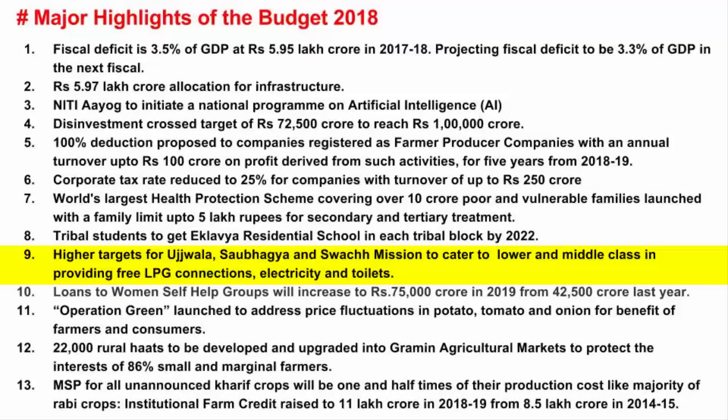There's another name given to this scheme. You may come across this name, Garib Kalyan, which means the welfare of the poor. And if you see, this scheme will boost growth because electricity is important for almost all economic activities. So to identify poor families to whom electricity will be given for free, the government will make use of the socio-economic and caste census data. And for others, it will be given at the rate of 500 rupees. So basically, this scheme is primarily meant for rural areas, which have the vast majority of households without power connection.